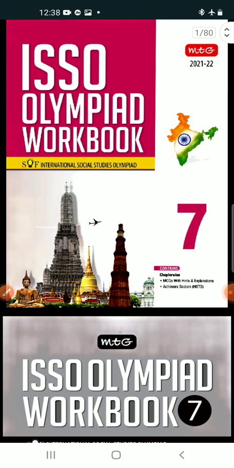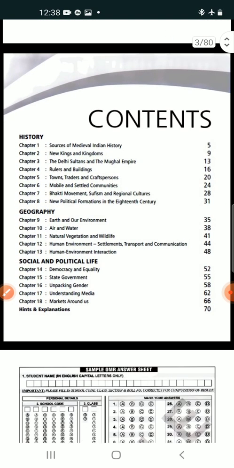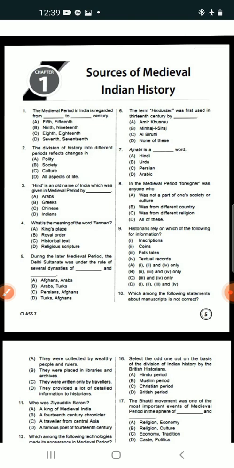From this book, today I am discussing with you a few MCQs, question and answer, with the explanation. You know that in the contents there are history, geography, social and political life, and so many chapters. Today I am discussing the first chapter, Sources of Medieval Indian History.